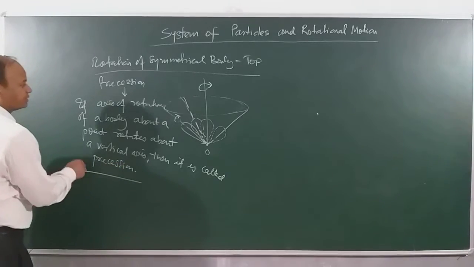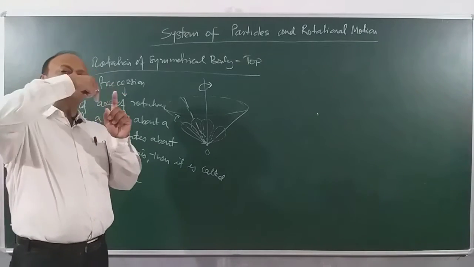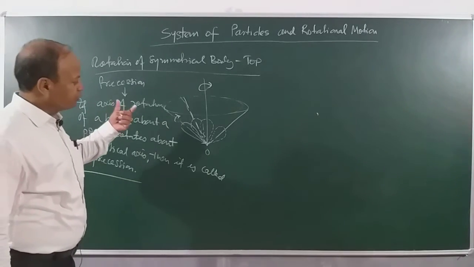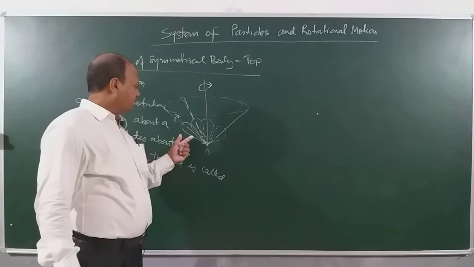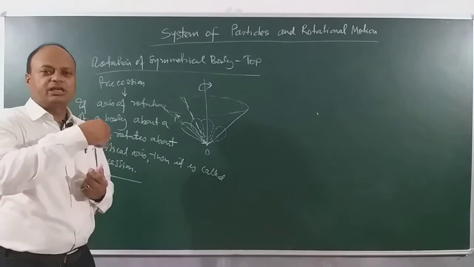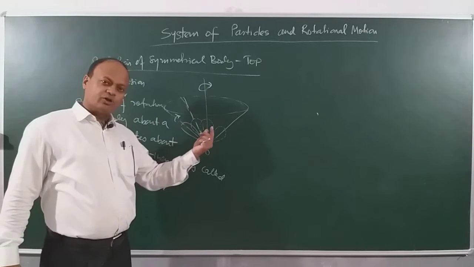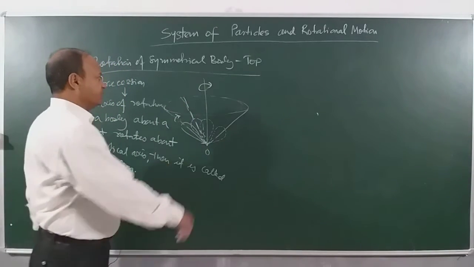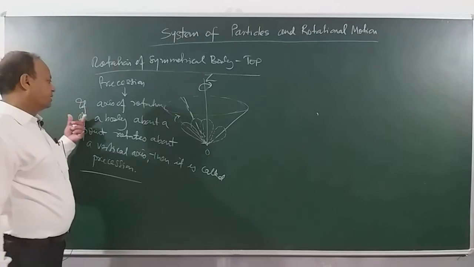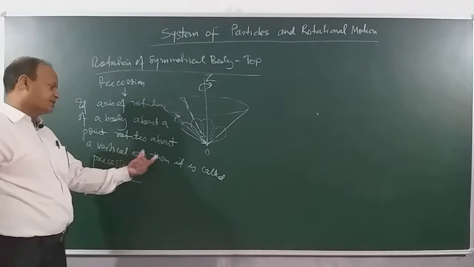So we will be coming across this. So this rotation of the top, children, is different from the rotation of a fan. The fan is always rotating about a fixed axis. Clear? So we understood this, that there could be situations like in case of a rotating top, that the axis of the top is actually changing, right? It is changing about a given point, and the rotation is executed about a vertical axis. Suppose I say this is the Z axis, OZ axis. Clear? If it is such that the axis itself is rotating about a given point and rotates about a certain vertical axis, then it is called